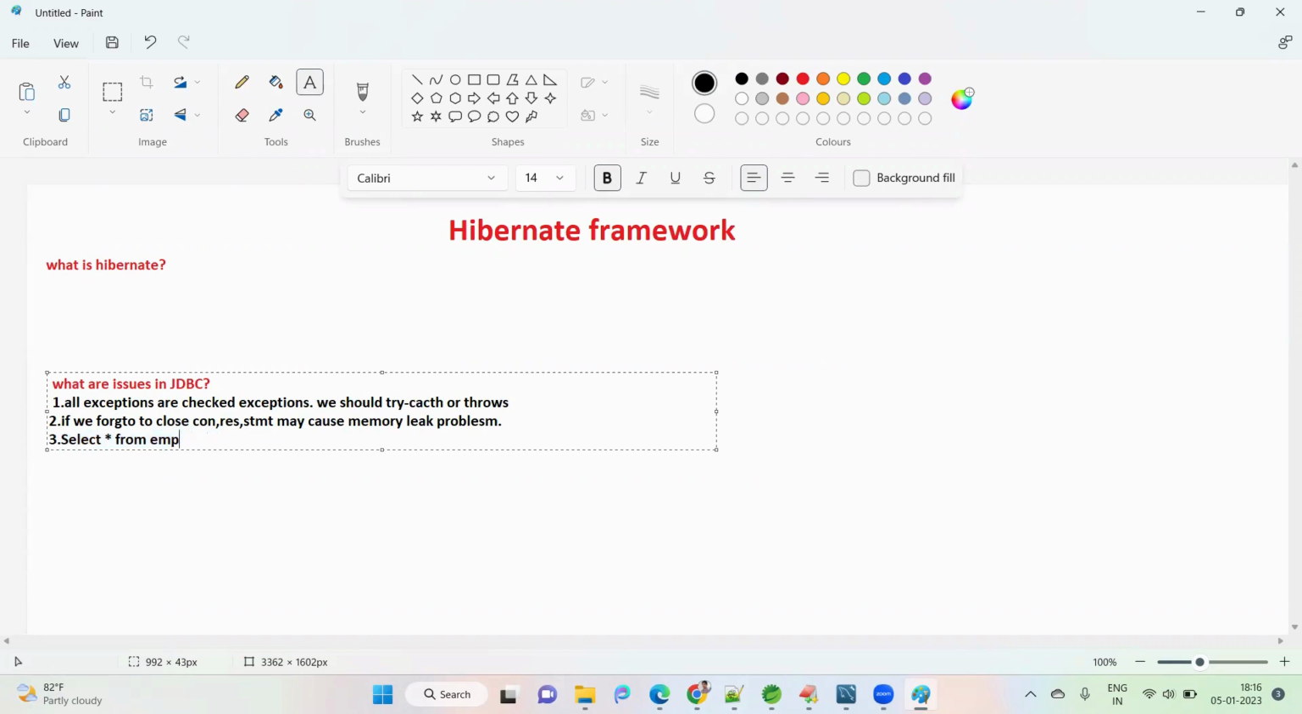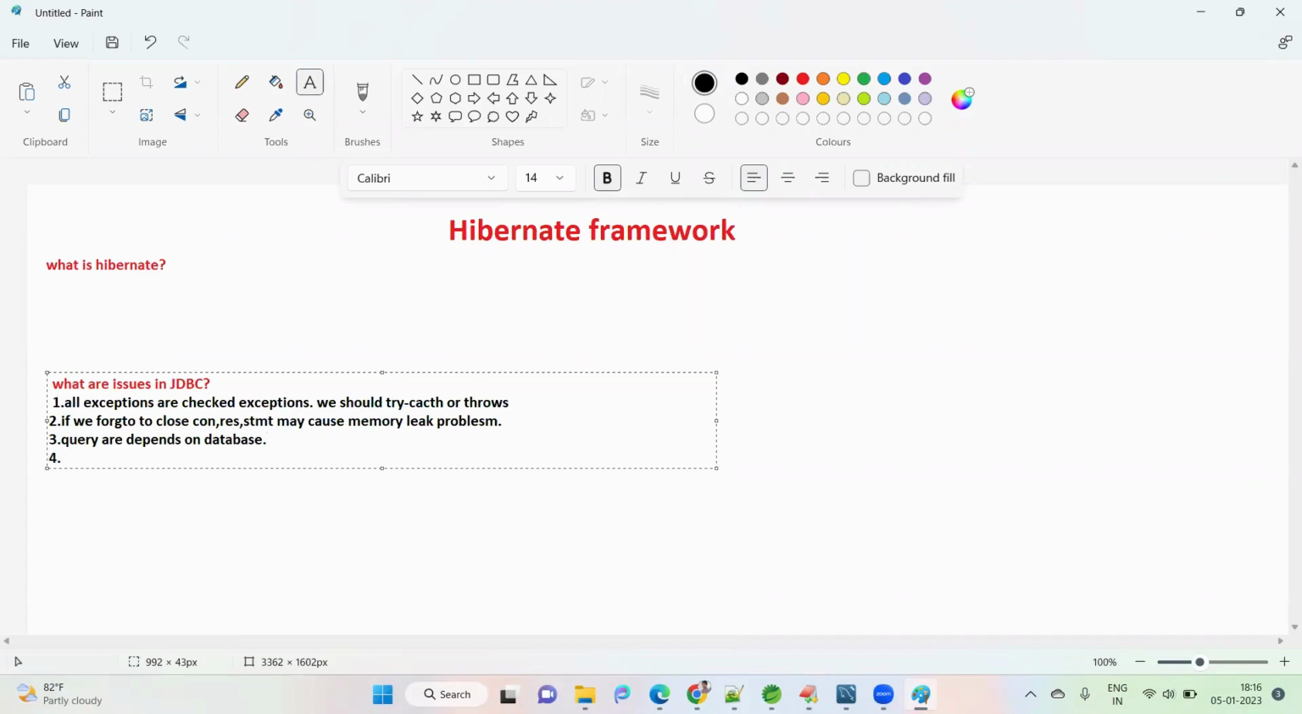That means queries depend on the database. Tomorrow if the table name changes on the table side, again we come to the code. In the code also we need to change it, otherwise it will not work.